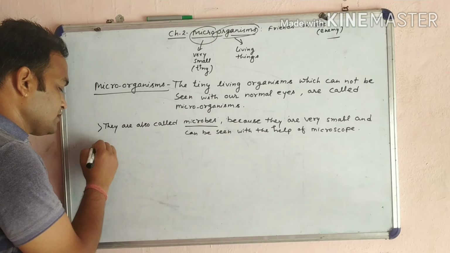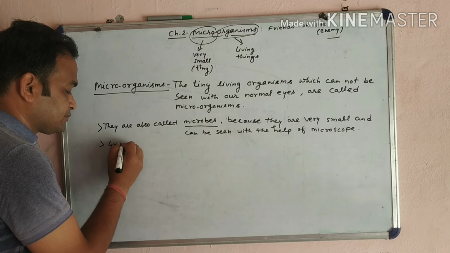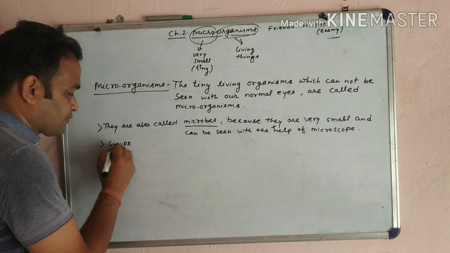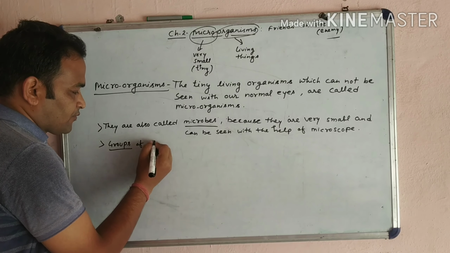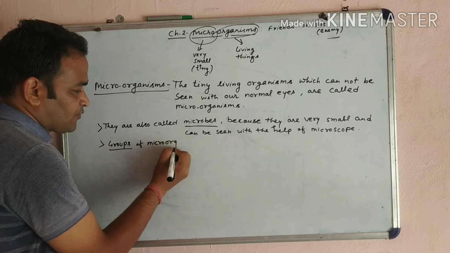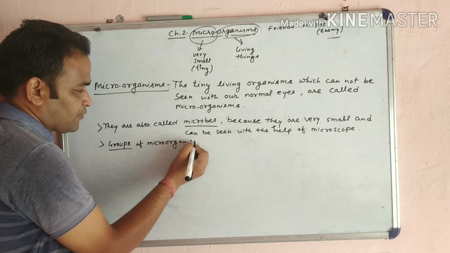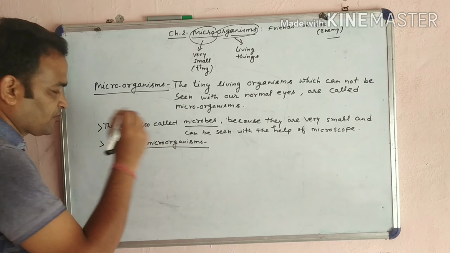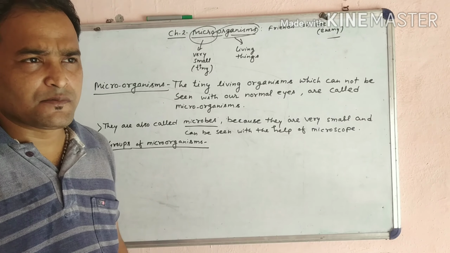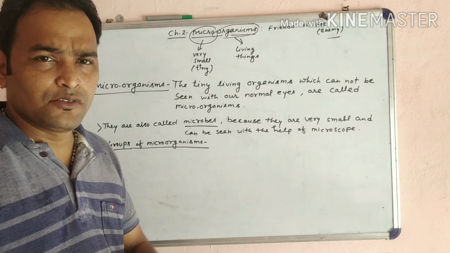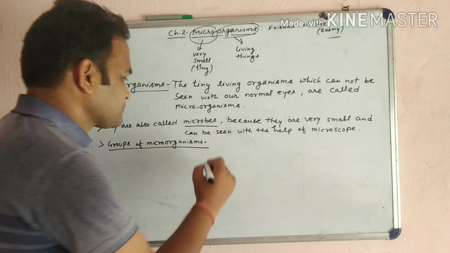Now the topic is groups of microorganisms. Major groups of microorganisms. Microorganisms are classified into 4 major groups.